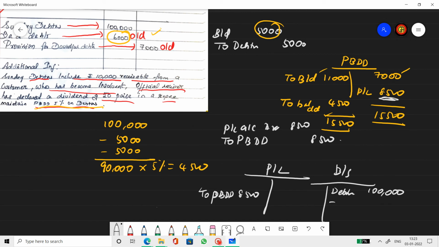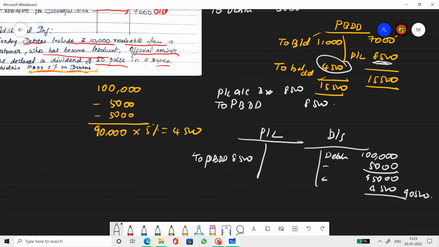Less the new bad debts, only 5,000, not 10,000. So 95,000. Less the provision, new provision, which is 4,500. And that's it. Remaining is the good debtor. This is what you show in the balance sheet.